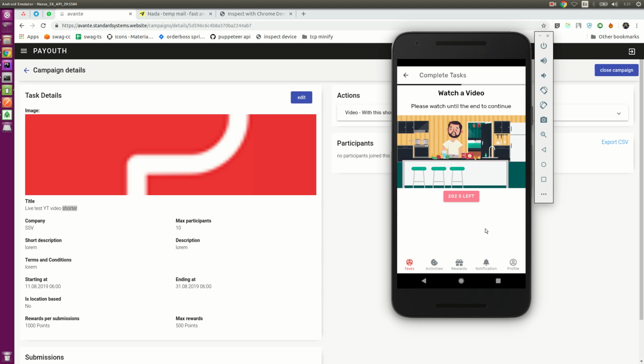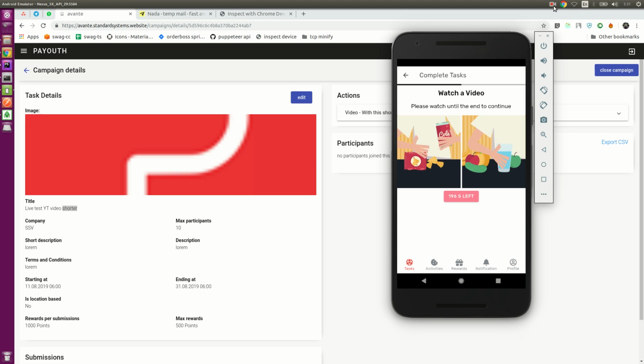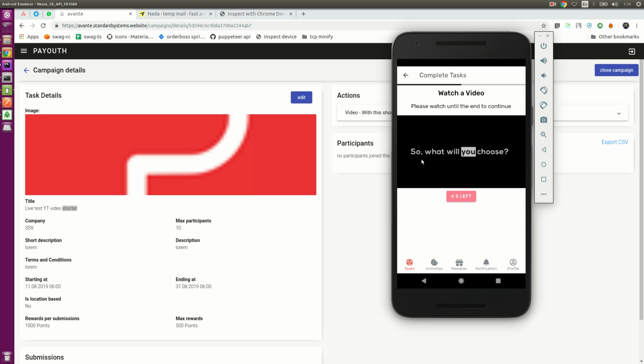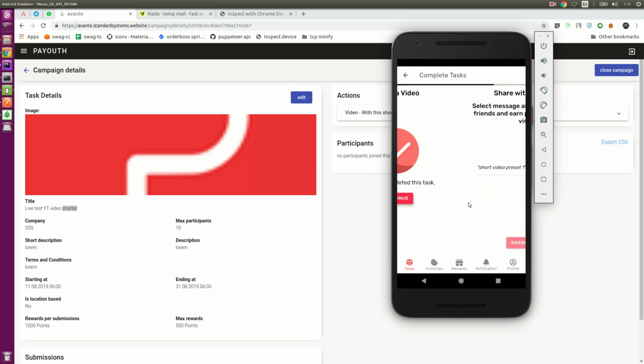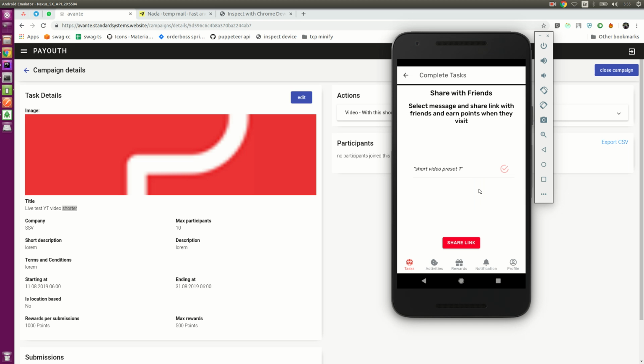204 seconds left. Let me just skip the video to the end. Okay, so the video is almost nearing the end. Once the video is finished, the application will automatically inform the backend that the user has finished watching the whole length of the video.